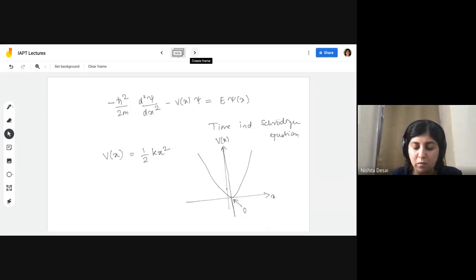You will remember that this is also the same potential that we use for classical harmonic oscillators. It can describe, for example, the x motion of a particle in a physical well that is shaped like this, or the pendulum or the spring. All of these are described by this kind of potential. So this is what we want to solve.